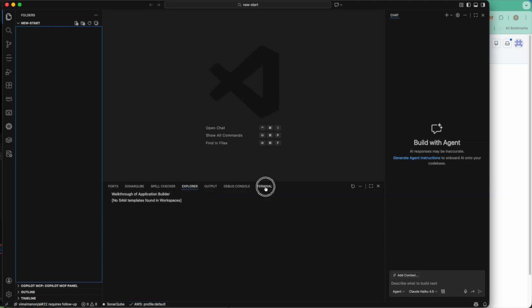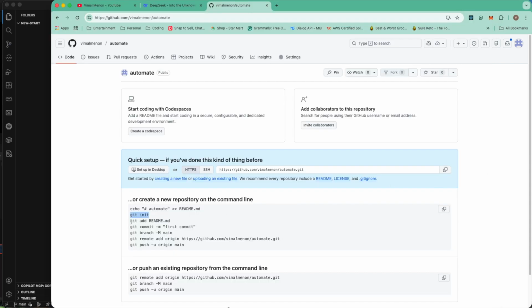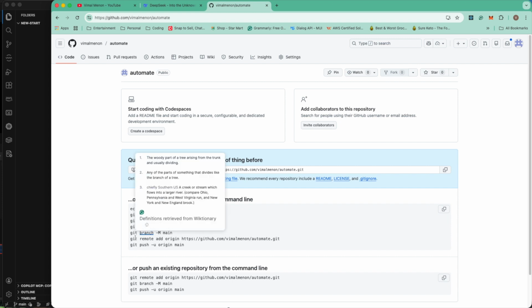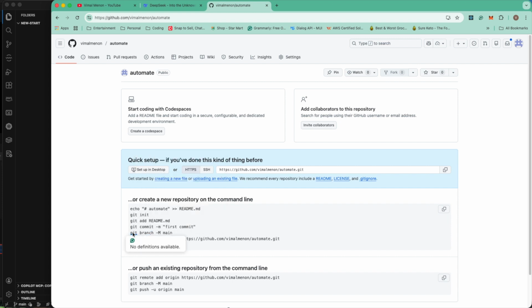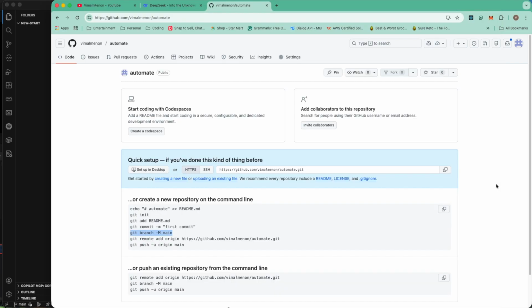For that I'll go to my terminal. This is done. I don't want to add this. Then I want to add a branch. Perfect. And then I'll be adding a remote repository.